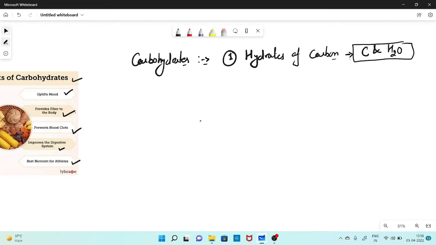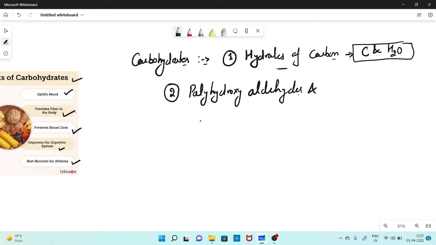On the basis of this, they are called hydrates of carbon. They are also defined by the functional groups they have, in which they are known as polyhydroxy aldehydes and polyhydroxy ketones, right? Or the compounds which upon hydrolysis produce these types of compounds are all called carbohydrates, right?